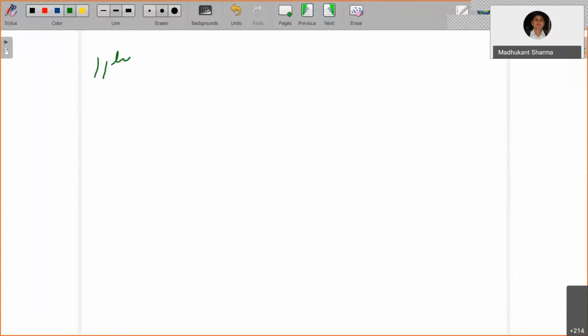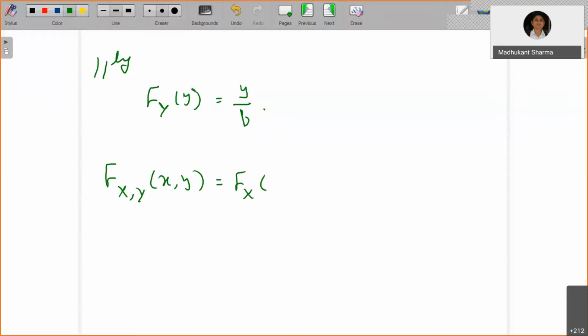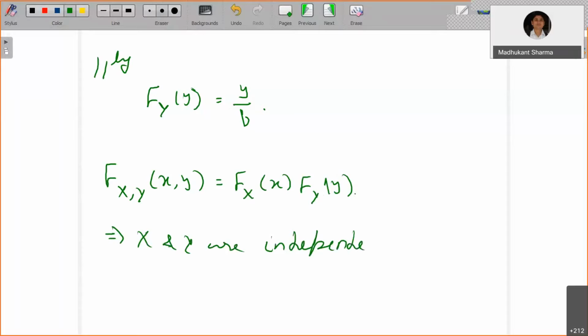Similarly, one can show that F_Y(y) is equal to y upon b. So from above, what can you tell is that the joint distribution function can be written as the product of the individual marginal distribution functions. This tells you that X and Y are independent. So if you are talking about uniformly distributed random variables over the rectangular region R, then they will be independent random variables.